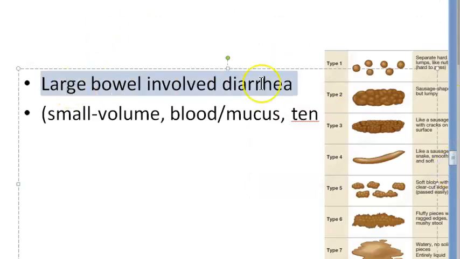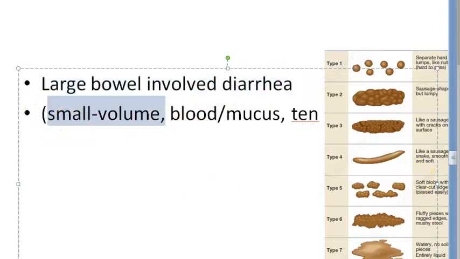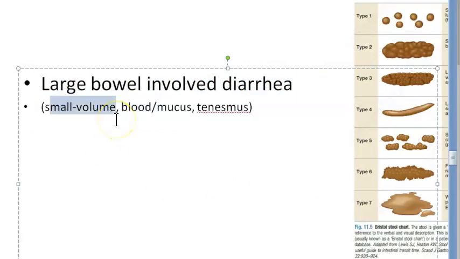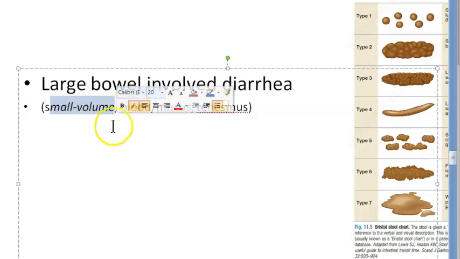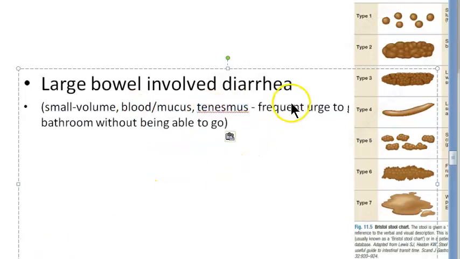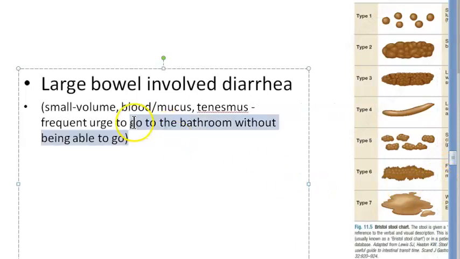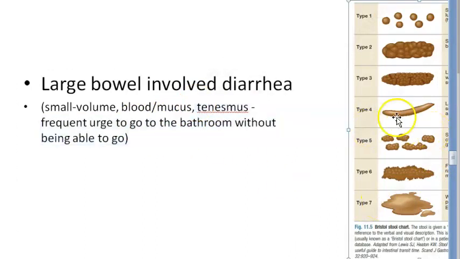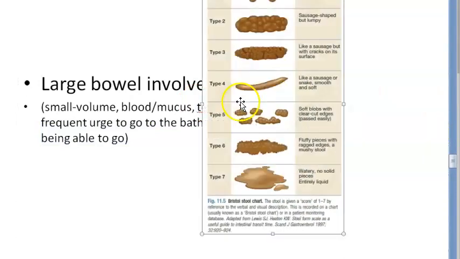Now, if the large bowel is involved, what will happen? There will be small volume diarrhea. Blood and mucus could be there. Tenesmus. What do you mean by tenesmus? It's a frequent urge to go to the bathroom, but they won't be able to go. That is tenesmus. Now there is one score here, people, called the Bristol stool chart.